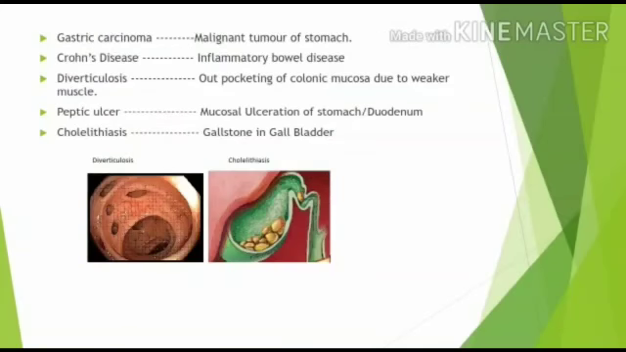Gastric carcinoma is the cancer of the stomach. Crohn's disease is an inflammatory disease of the intestine. Diverticulosis: due to the weakening of the intestinal muscle, there may be a pocketing of colonic mucosa, that is internal to the intestine. Peptic ulcer is ulceration of the mucosa of the stomach and the duodenum, commonly the ulcer problem. Cholelithiasis is about the gallbladder.